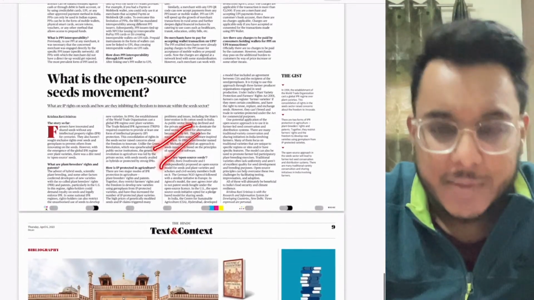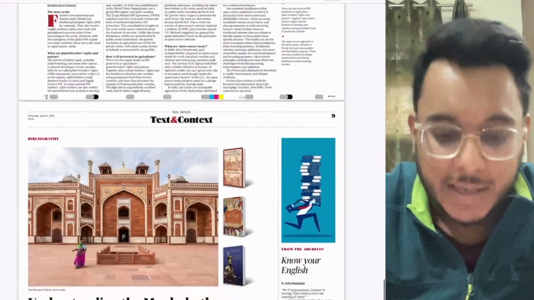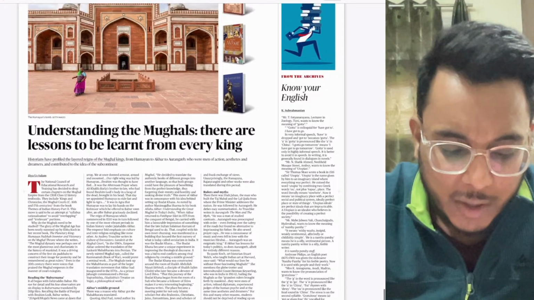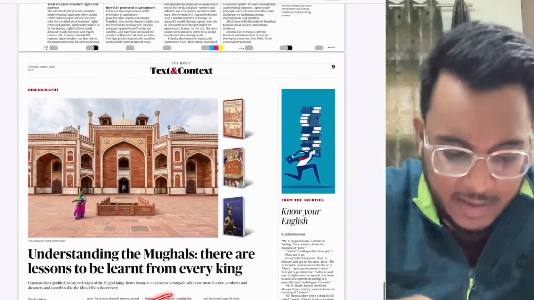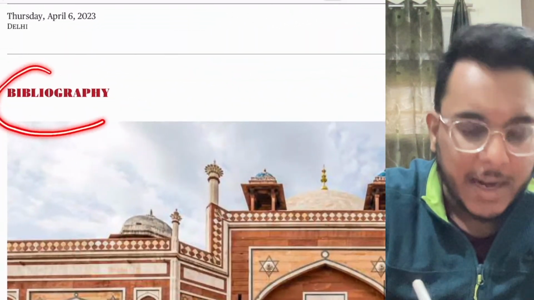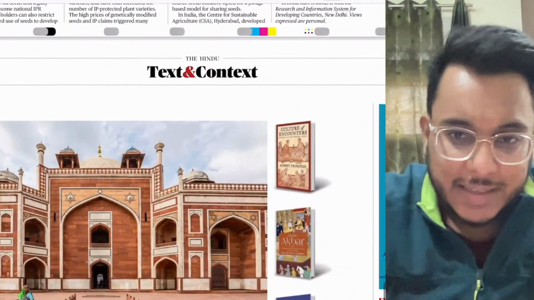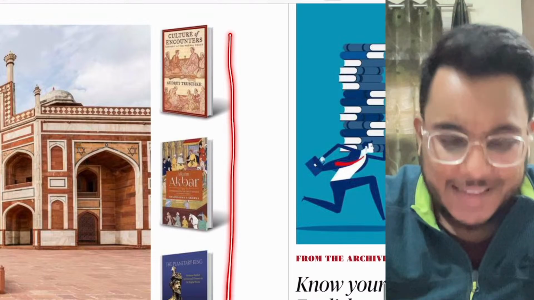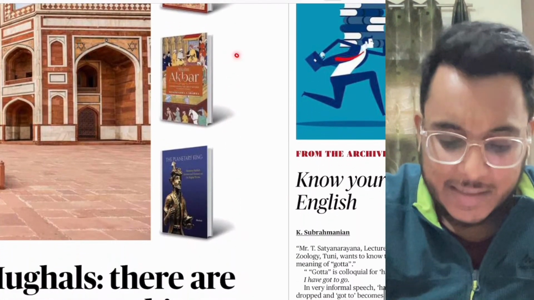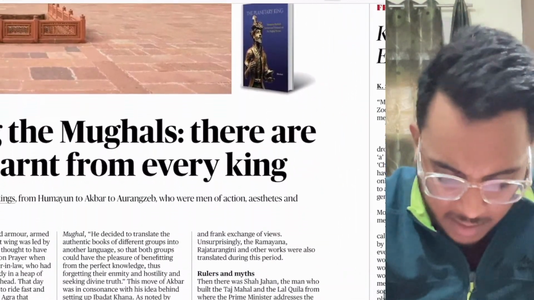Then, what is the open source seed movement? We'll see this particular article as well. Then, understanding the Mughals, there are lessons to be learned from every king. This is a bibliography article. In a bibliography article, they take certain recently released books' premises and just give the plot of these books.